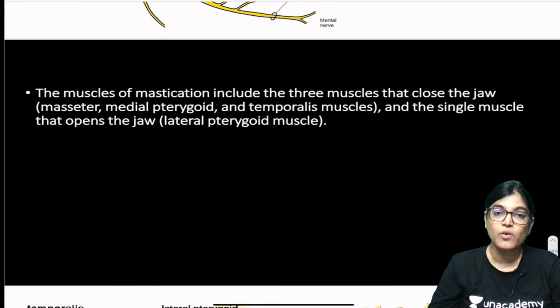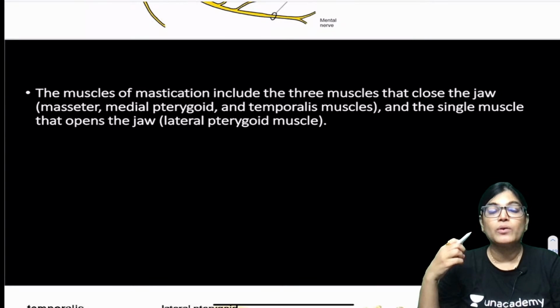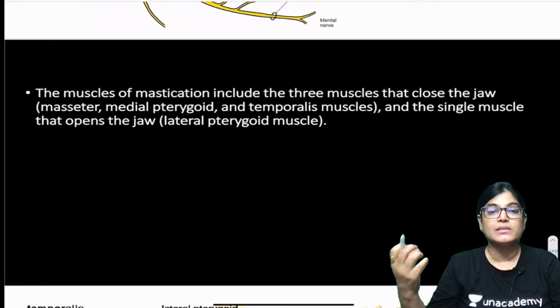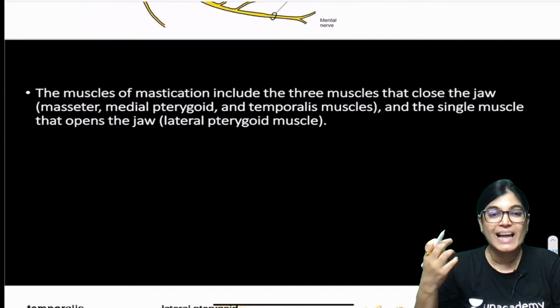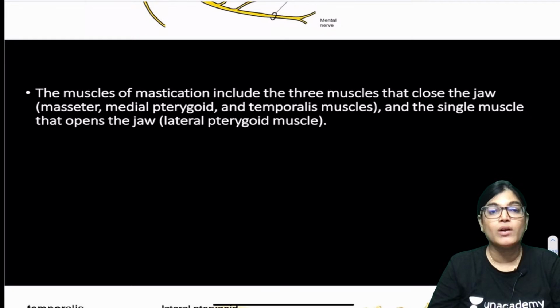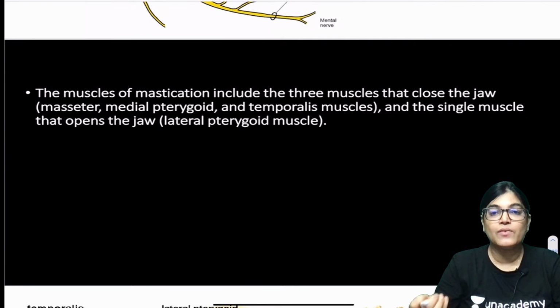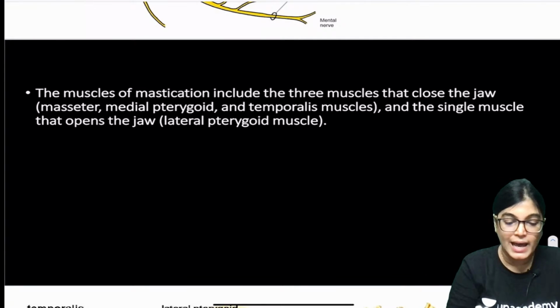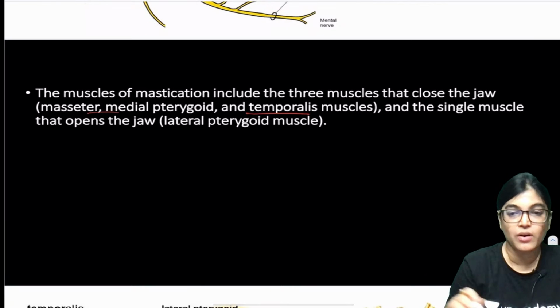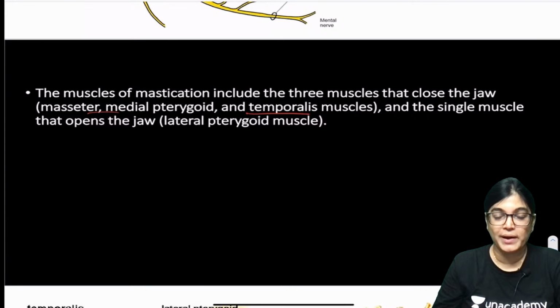Altogether all of these masticatory muscles are involved, but the lateral pterygoid muscle is involved in opening of the mouth, that is depression. Otherwise protrusion is done by the temporalis, masseter and medial pterygoid.